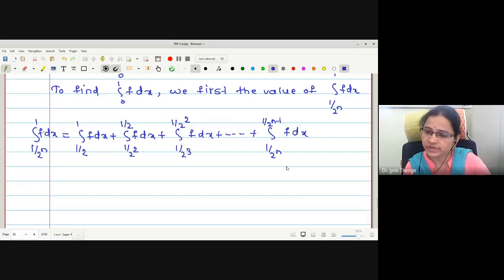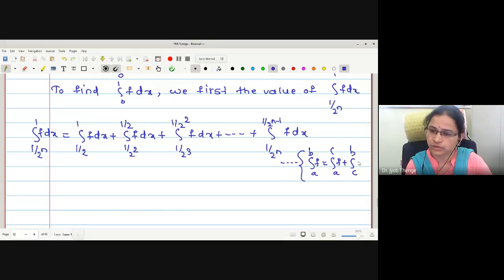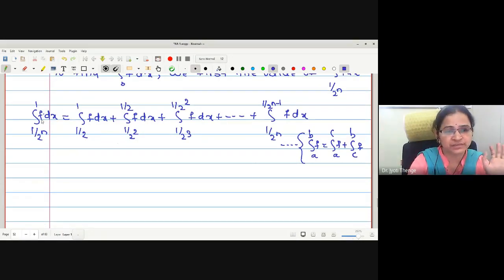Which rule were we using here? If c is in between a and b, then integration of a to b equals integration of a to c plus integration of c to b. Good, this result we were using. So we have split the given integral into these many parts.